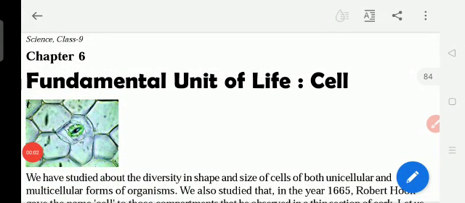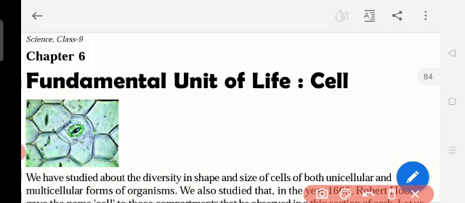Good morning, students. Today we start the new lesson, chapter 6, fundamental unit of life, cell. You studied in class 8 about the cell, so you know very well about the cell. About the same cell, a little more we are going to study in this lesson. Our body is made up of so many cells.